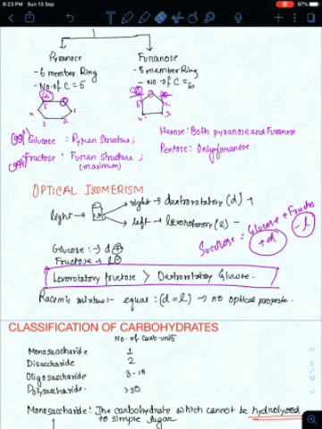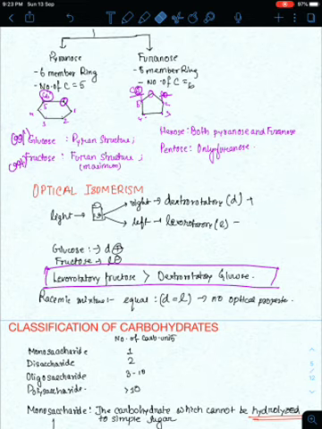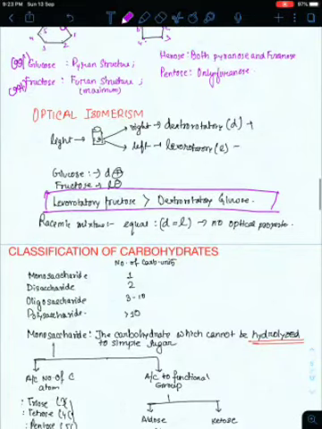This is an important concept, and many questions in exams came from this, mainly in professional exams and also in NEET PG. Racemic mixture is a mixture which has equal amounts of D and L. It has no optical property because both are compensated.